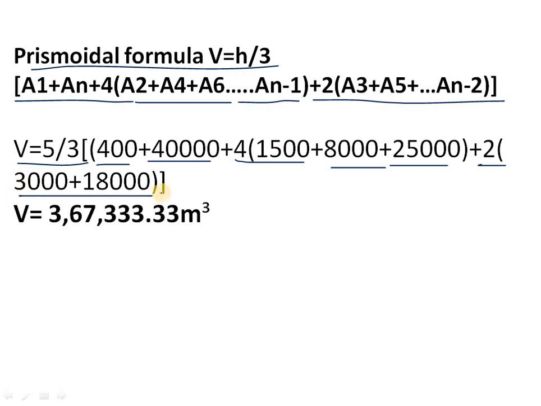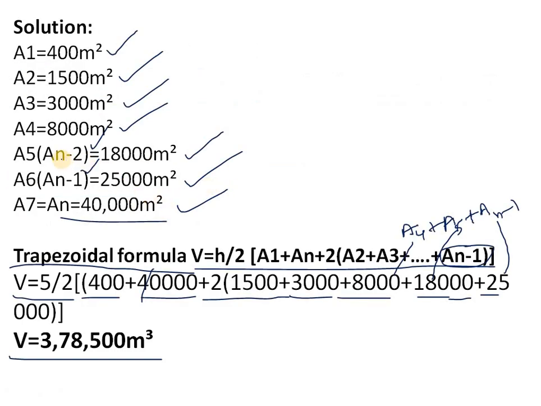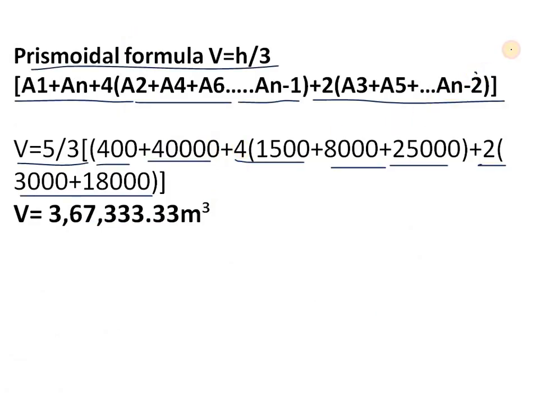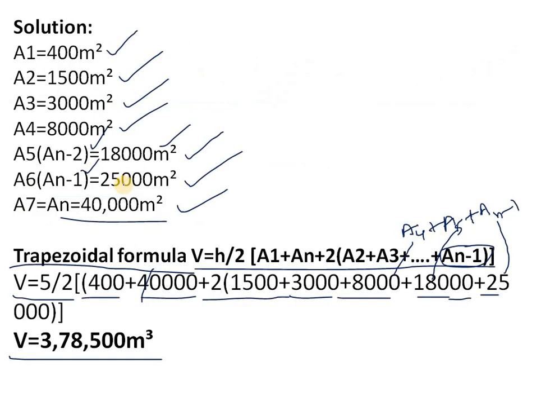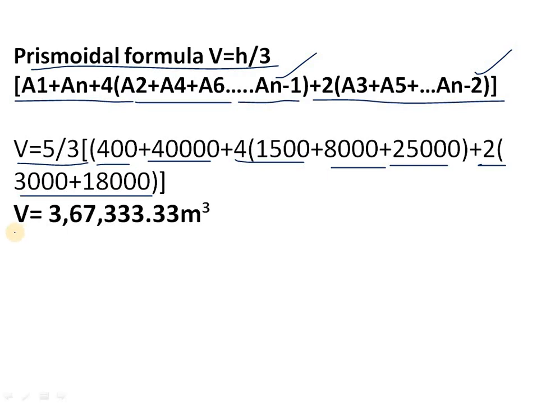The last one, 18,000, is nothing but AN minus 2, and AN minus 1 is 25,000.